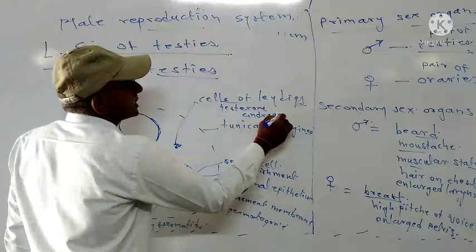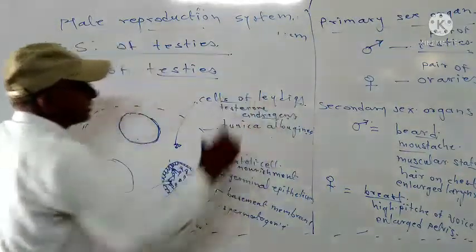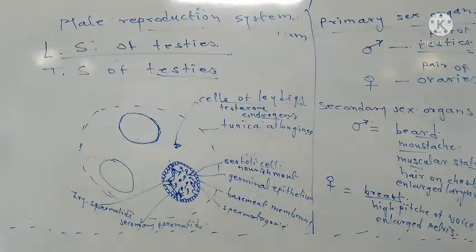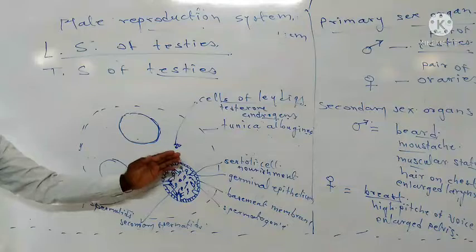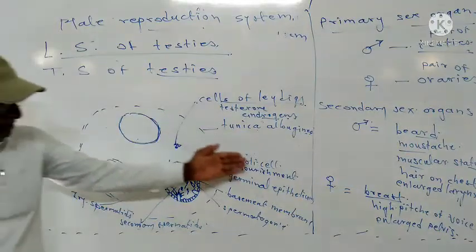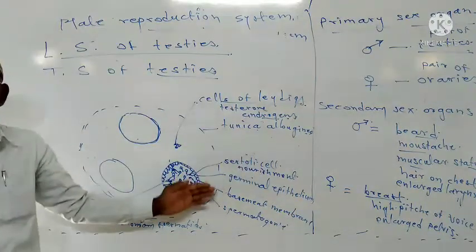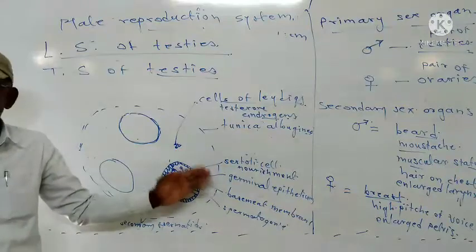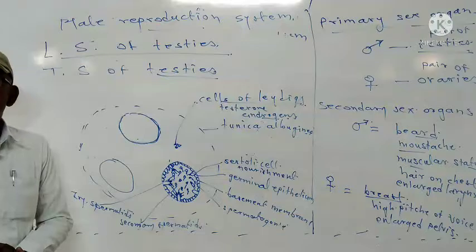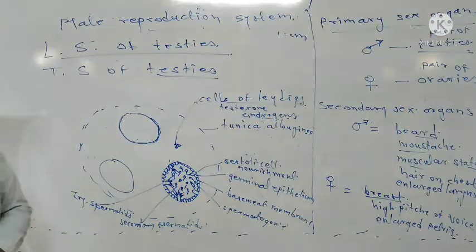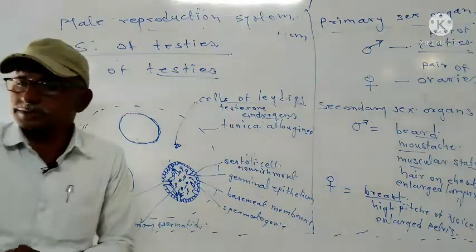These hormones are secreted by these cells of Leydig. So, if we see the TS of testis, we can observe the structure like this, and various stages of development of sperm we can observe in the seminiferous tubules. So, this is the structure of TS of testis.